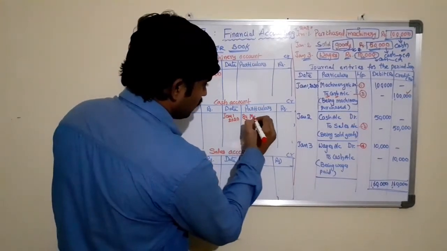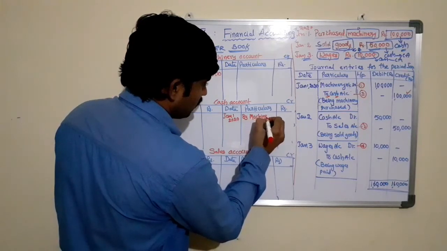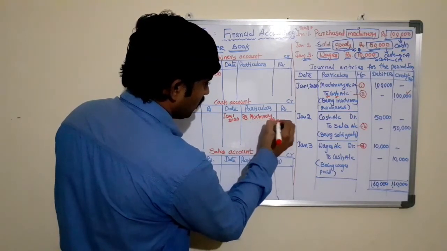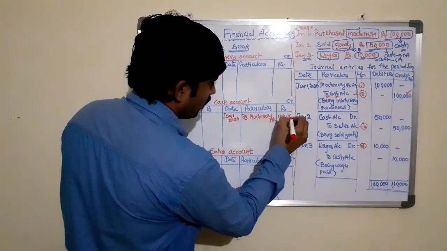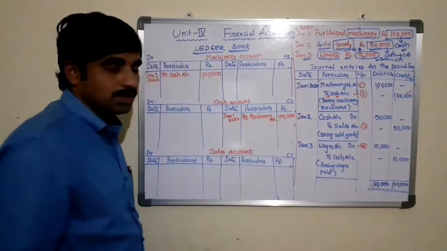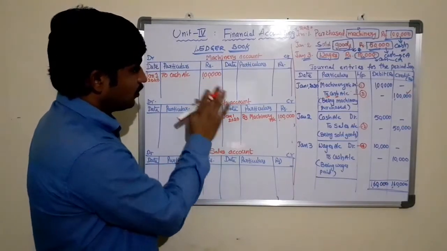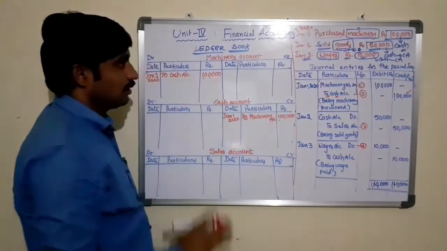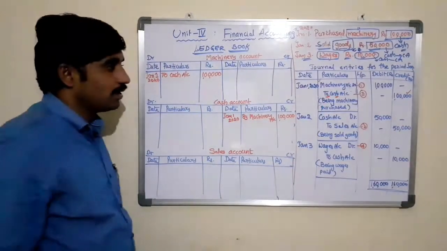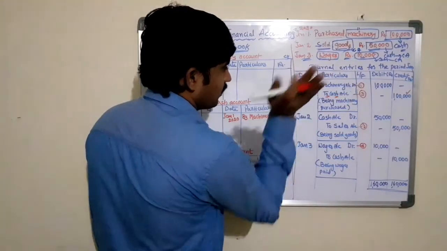By missionary account, worth 1 lakh rupees. Now the posting of the entry in the ledger account is completed for this transaction.